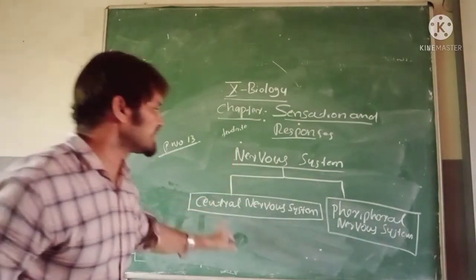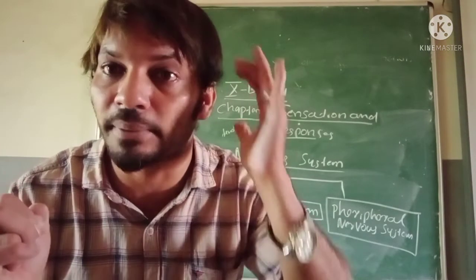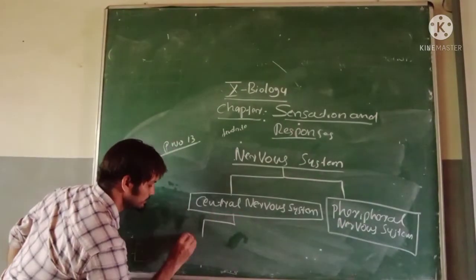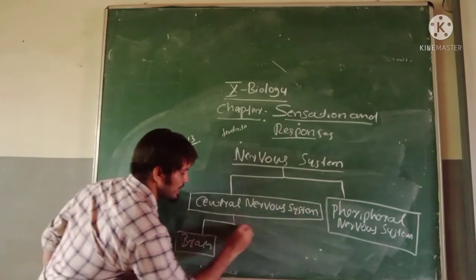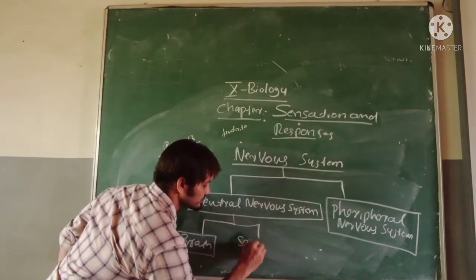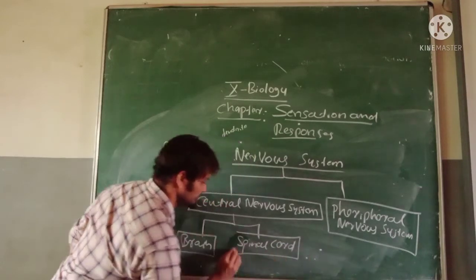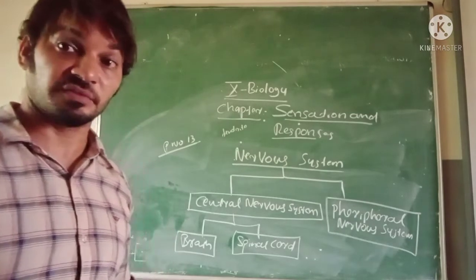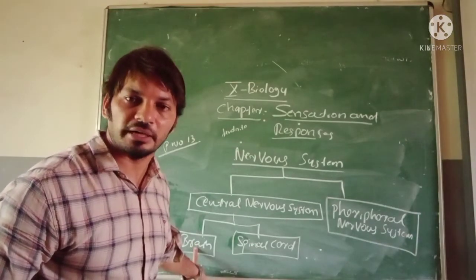Next, the central nervous system. What are the two organs it contains? Brain and spinal cord, right? Together the brain and spinal cord are known as the central nervous system. In the brain, what kind of nerves?